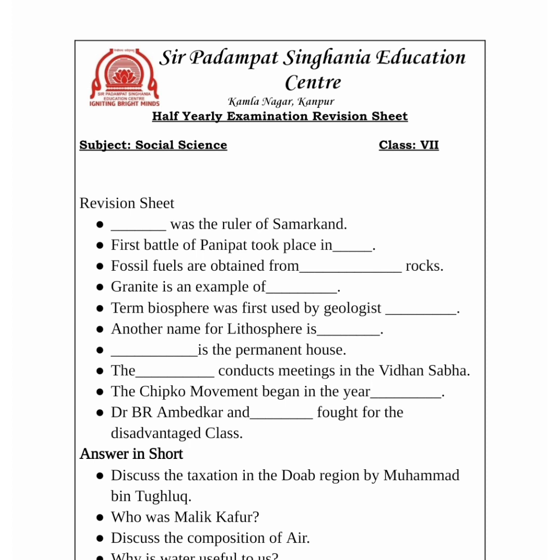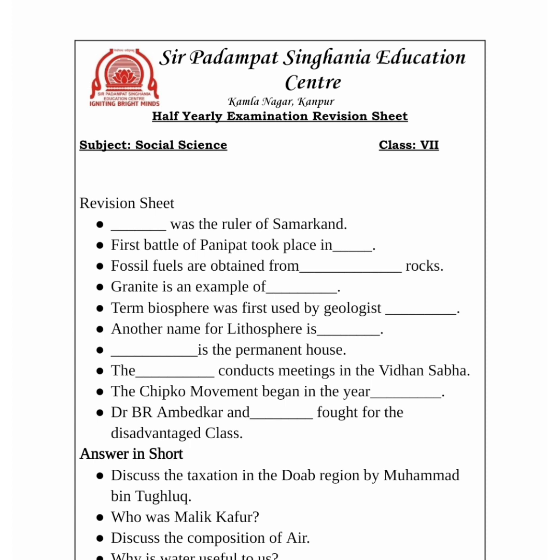Now, the next question that we have from the same chapter: who was Malik Kafur? Malik Kafur was a very important person, a slave who played a very important role during Alauddin Khilji's reign. It is believed that Malik Kafur was bought by Alauddin Khilji.